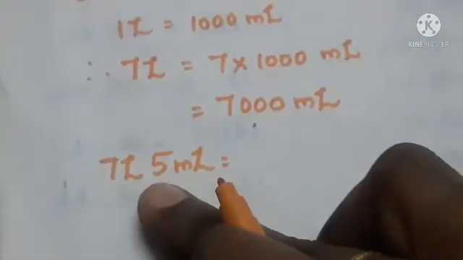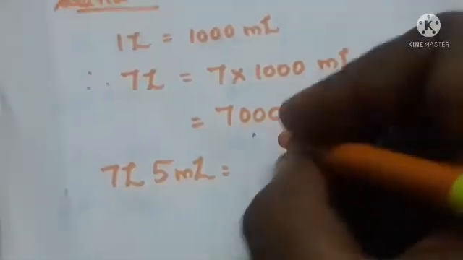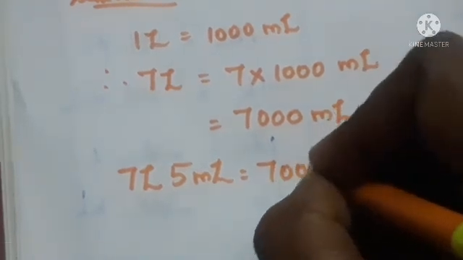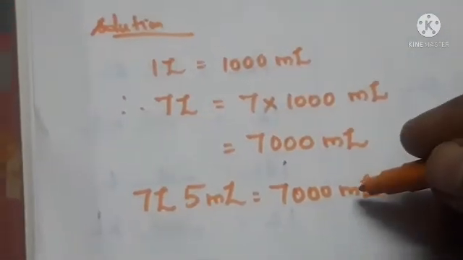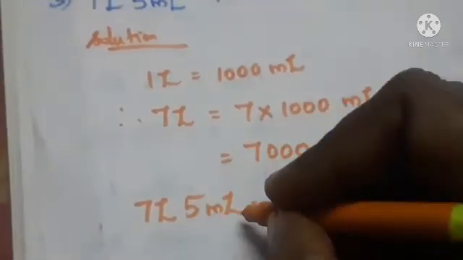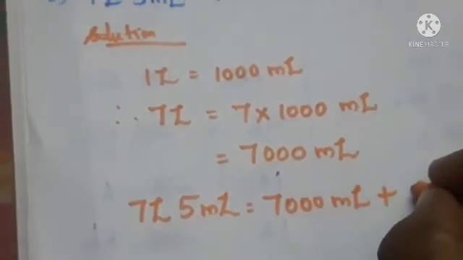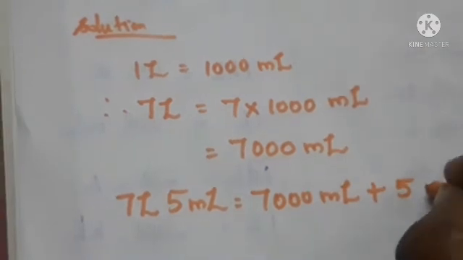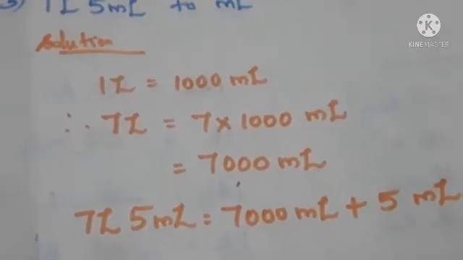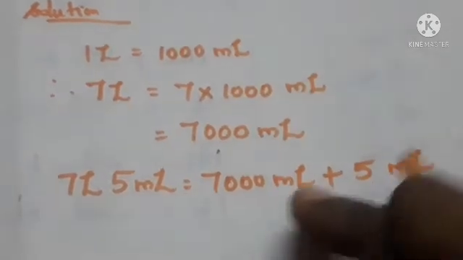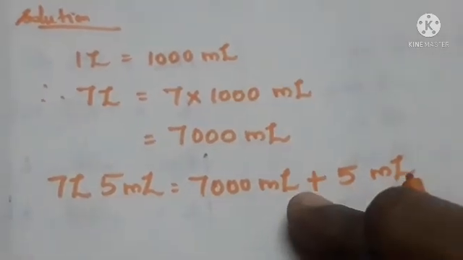Instead of 7 liter we can write 7000 milliliter. Then what remains? Plus 5 milliliter. We have to put the symbol of plus here because both are in milliliters, so we can put the symbol plus.